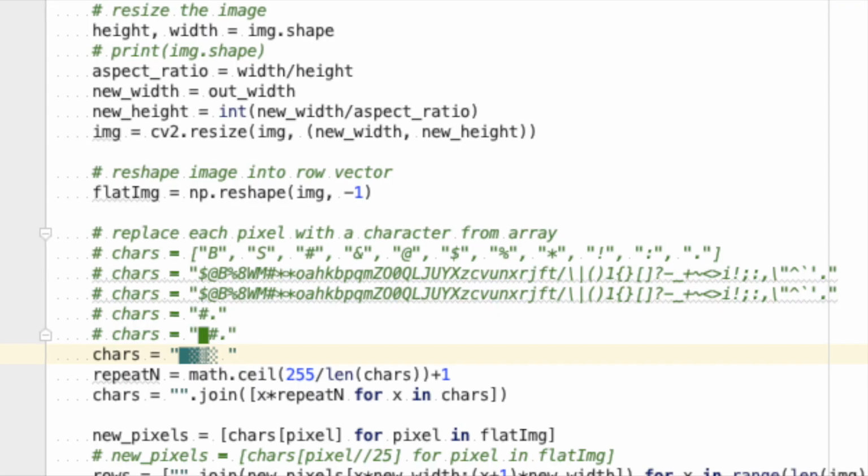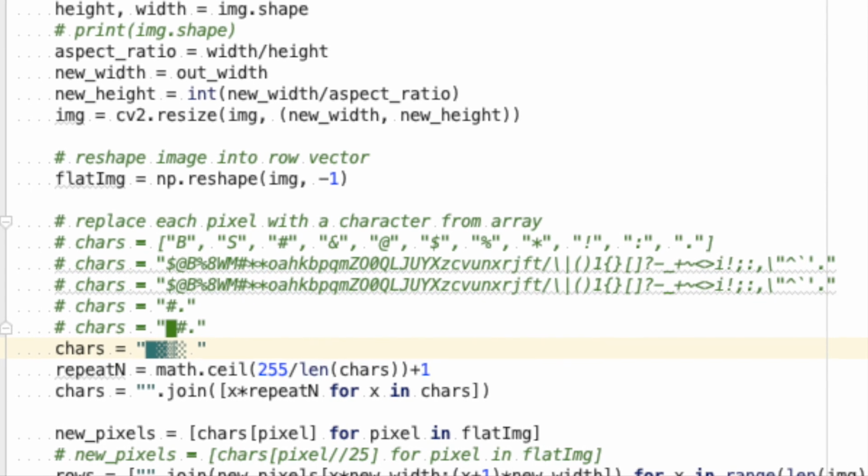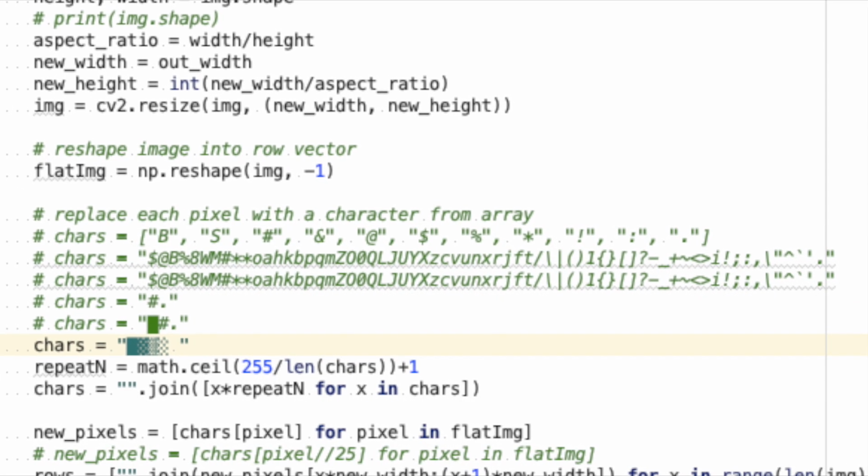Because characters are about twice as tall as they are wide, we then have to squish down the image to about half its size in order to make the final image look okay when it's printed out. We started off playing with actual symbols and letters, but then we figured out ASCII just had these black and gray squares, which was just perfect for what we needed it for.